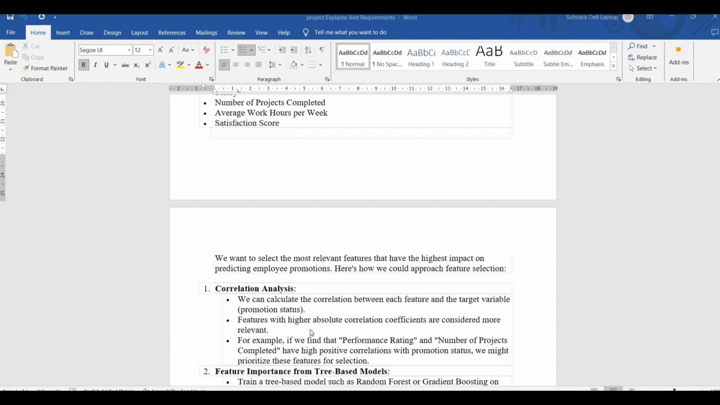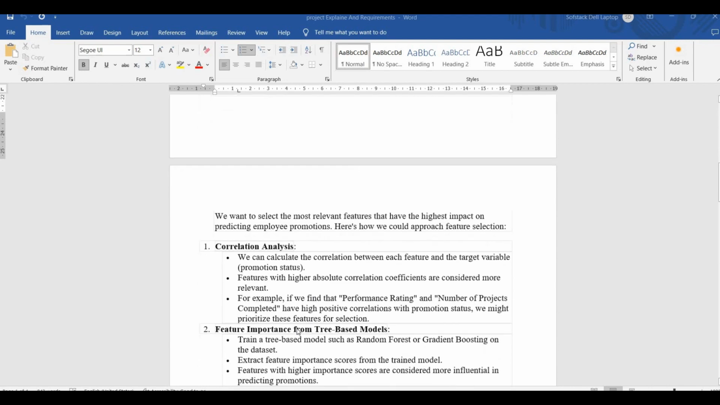So for example, an example has been mentioned in here, that if we find that performance rating and number of projects completed have high positive correlations with promotion status, we might prioritize these features for selection. Okay, so basically we should be looking for features which are highly correlated with the target variable, either in the positive direction or in the negative direction.